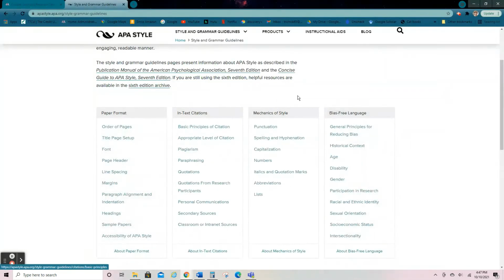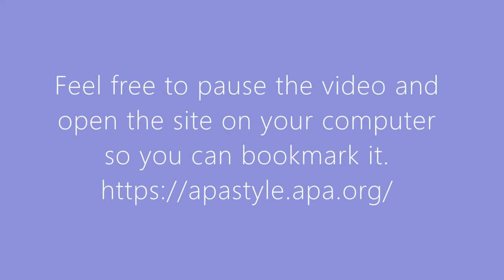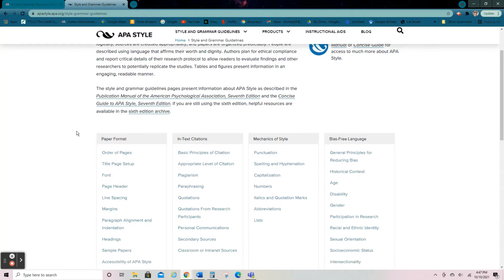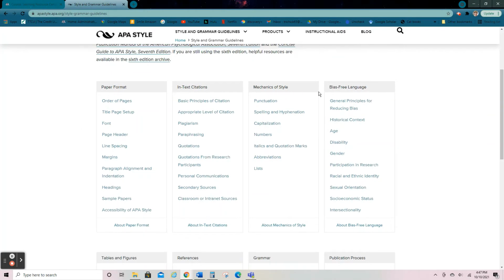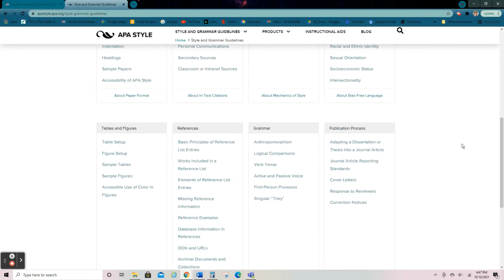Okay, so now we're going to go to the APA style webpage, and this is a great resource for you. I recommend that you bookmark this so you can always find it, because it will pretty much answer every question you have as you're typing your paper and you can't remember what something's supposed to look like. You can come over here and notice the topics. And if you say, I can't remember what references are supposed to look like, here's your references section.